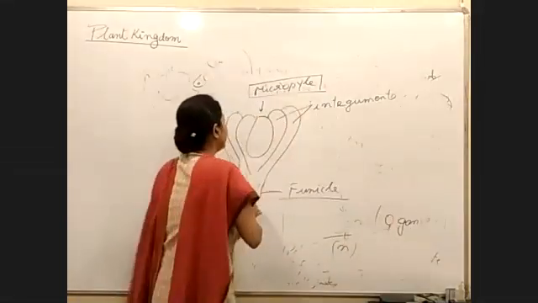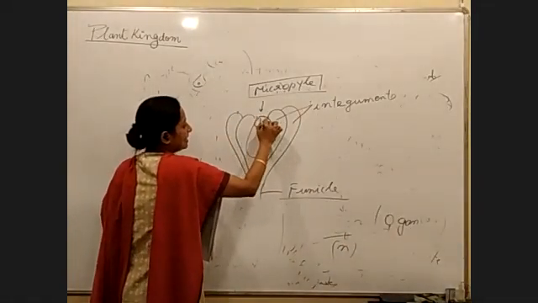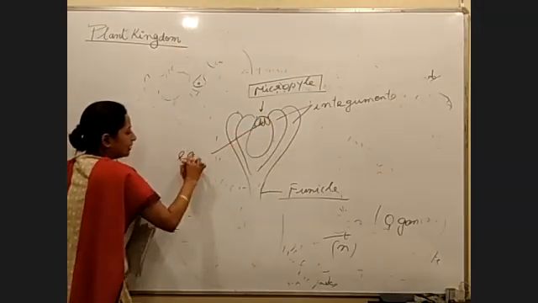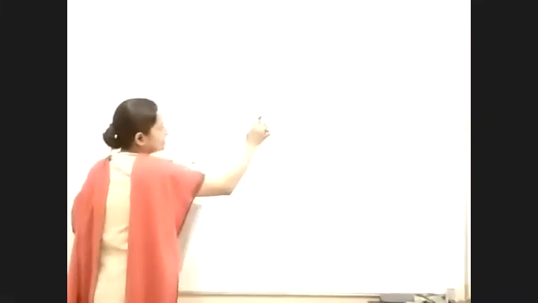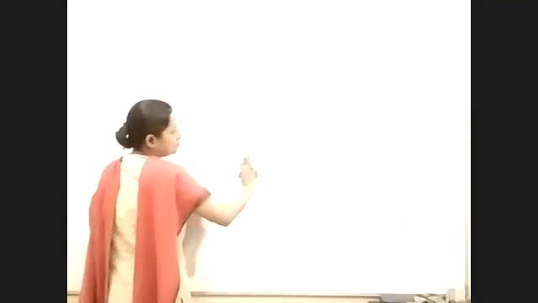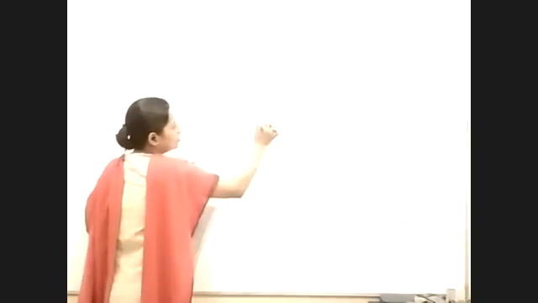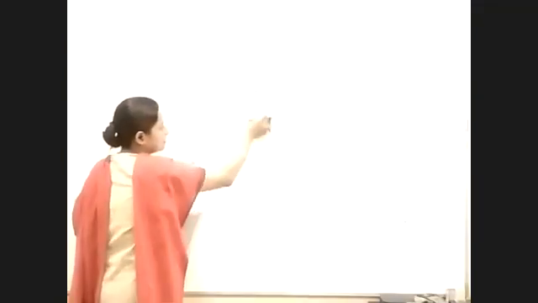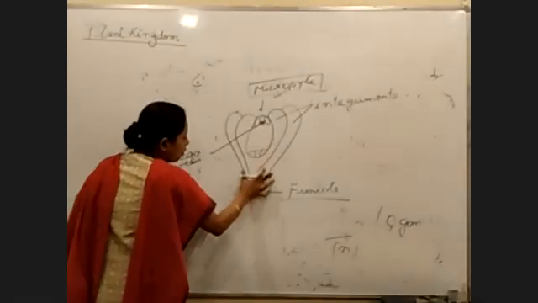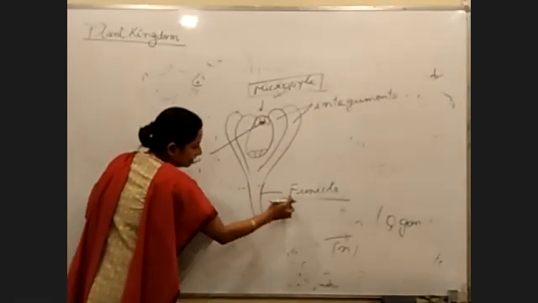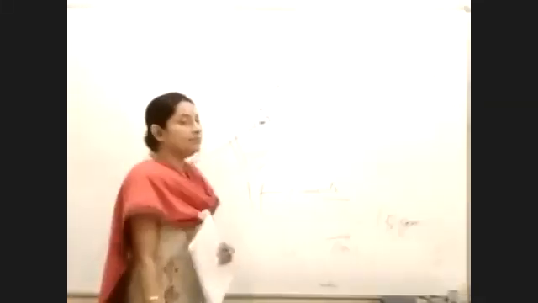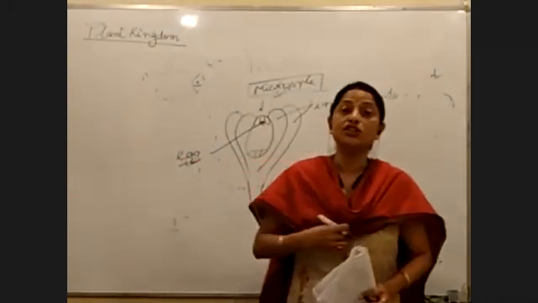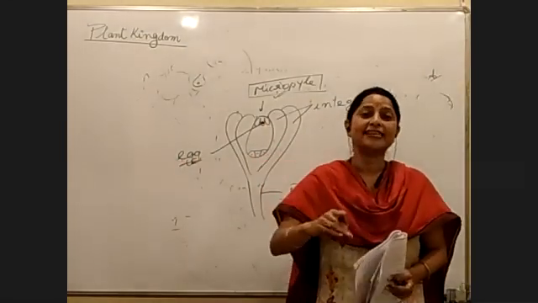Because inside this structure there will be cells, and here the egg will be present. One cell is the egg, and the others are synergids, which we will study later. Here there will also be three different cells called antipodal cells, which we will study later. The male gamete has to fertilize this egg, the female gamete. So it is this area through which the pollen tube will enter, called the micropyle. The stalk, however long it is, we call the funicle.